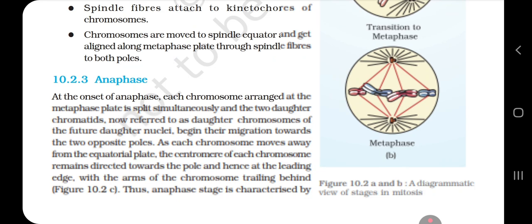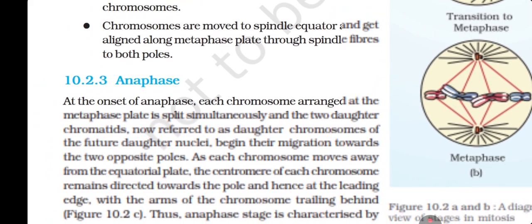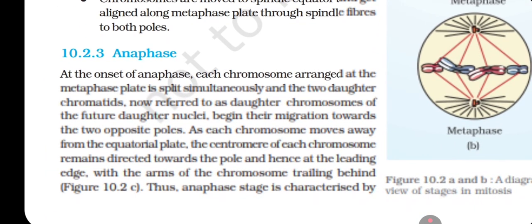10.2.3 Anaphase. At the onset of the anaphase, each chromosome arranged at the metaphase plate is split simultaneously and the 2 daughter chromatids, now referred to as the daughter chromosomes of the future daughter nuclei, begin their migration towards the 2 opposite poles. As each chromosome moves away from the equatorial plate, the centromere of each chromosome remains directed towards the pole, hence leading the edge with the arms of the chromosome trailing behind.